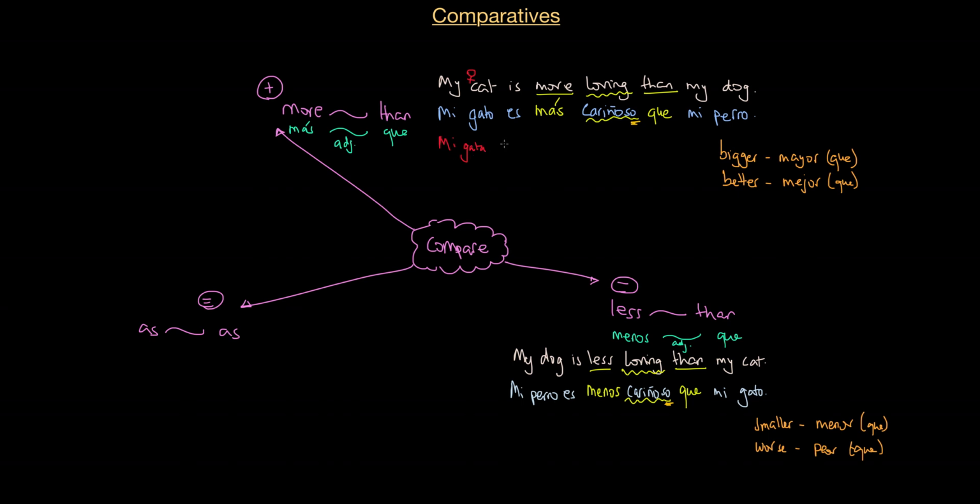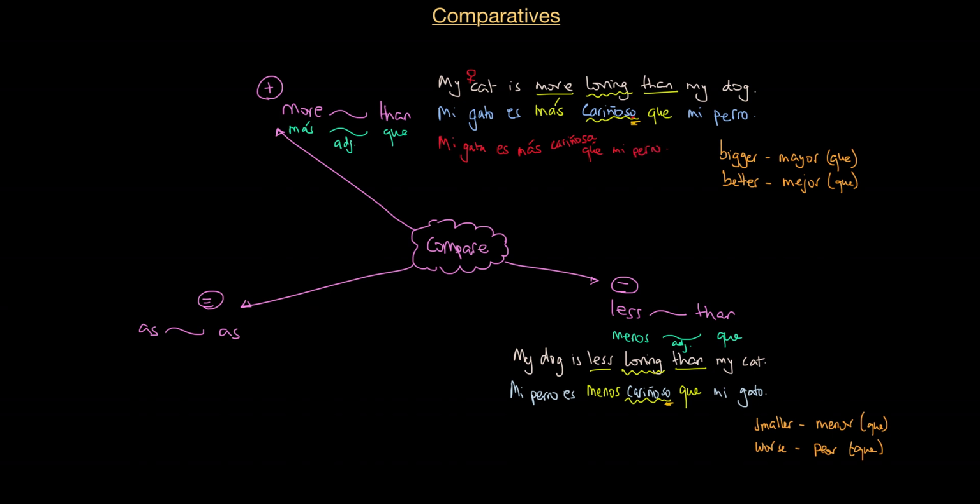In that case, I'll say mi gata es, that stays the same, más, that stays the same, the que stays the same, but when I come to cariñoso, cariñoso here has got the masculine ending, with the O. Now, because this is mi gata and it's female, I need to use cariñosa, okay? The feminine ending. So, más cariñosa que mi perro.